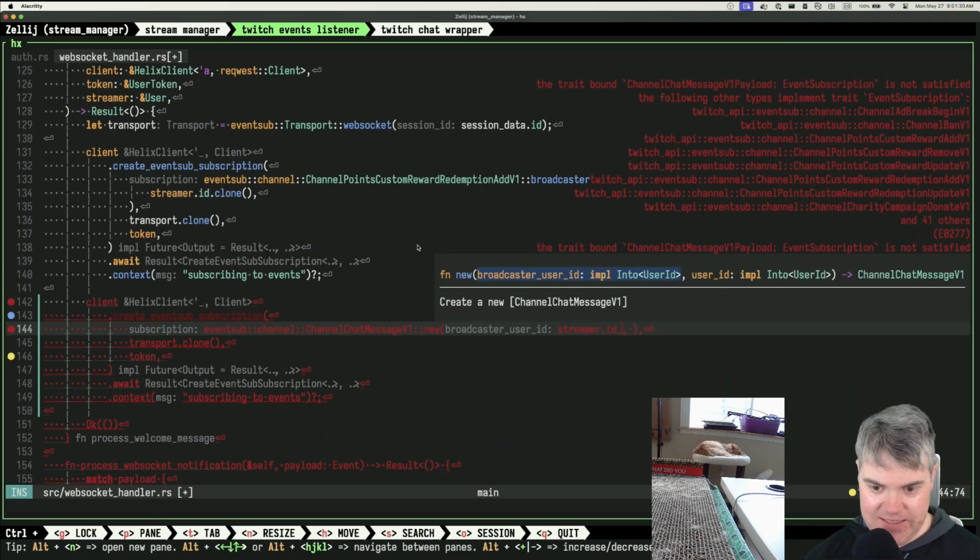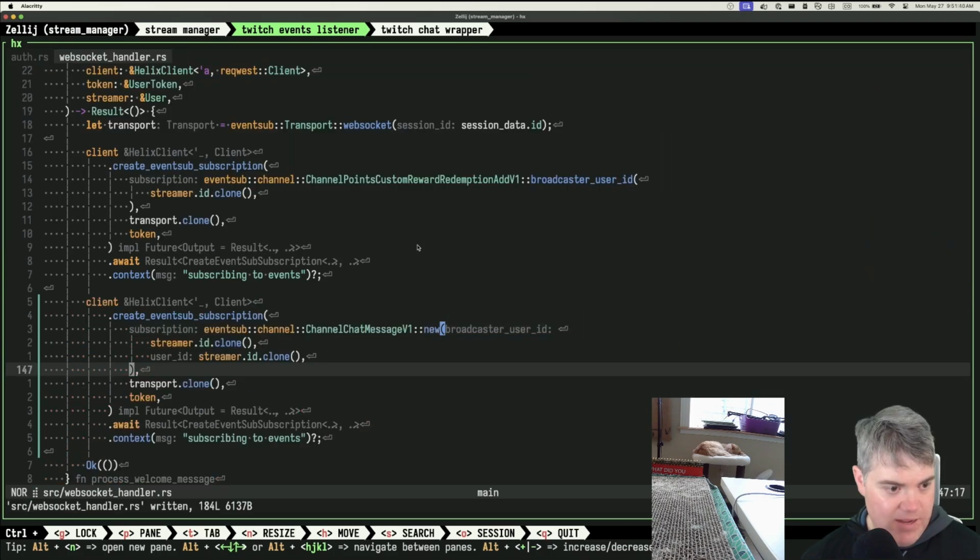So we have streamer ID clone and then user ID. So we'll just do streamer ID clone again. Okay. I hope this is not only going to get my messages. That would be unfortunate. Yeah, payload is what, okay, that does make more sense.